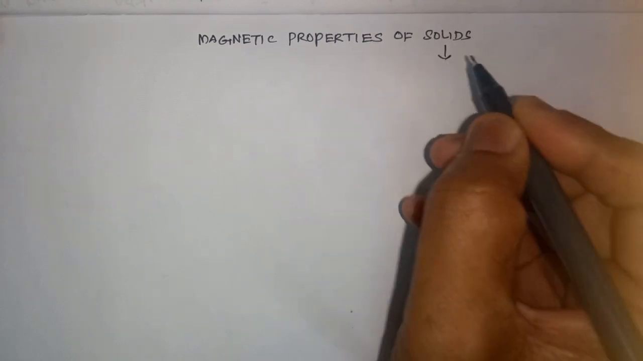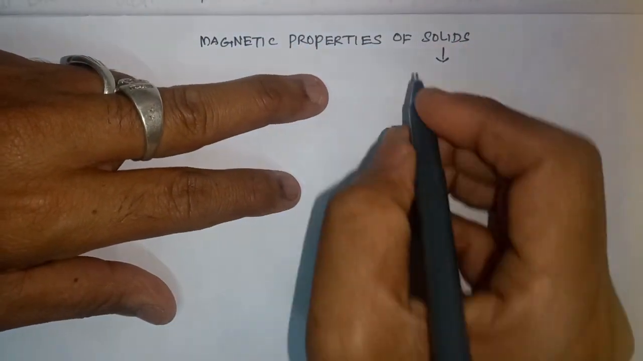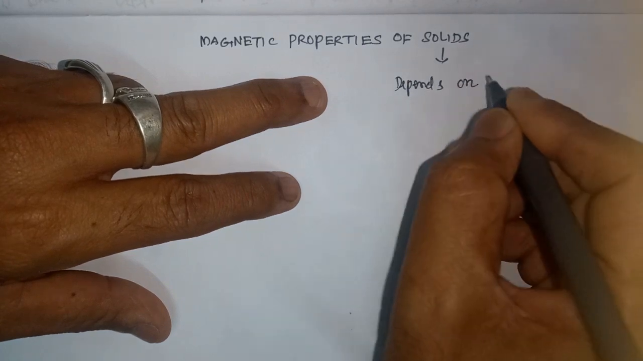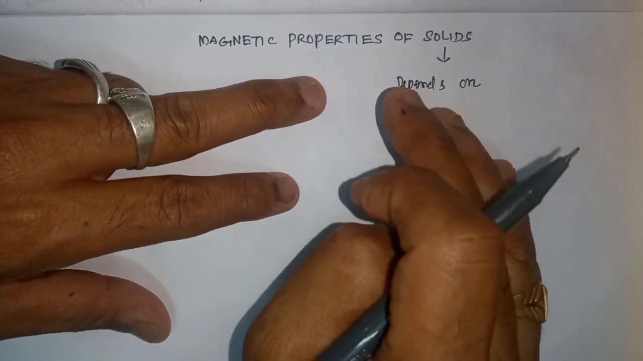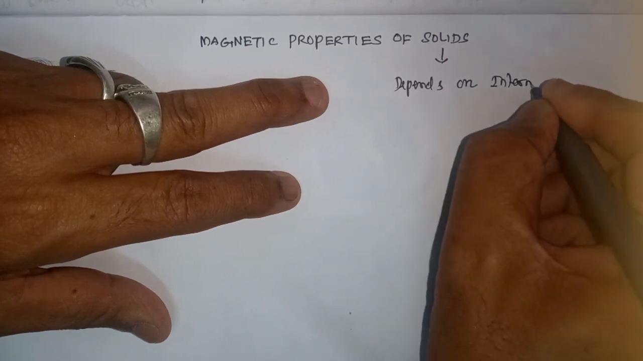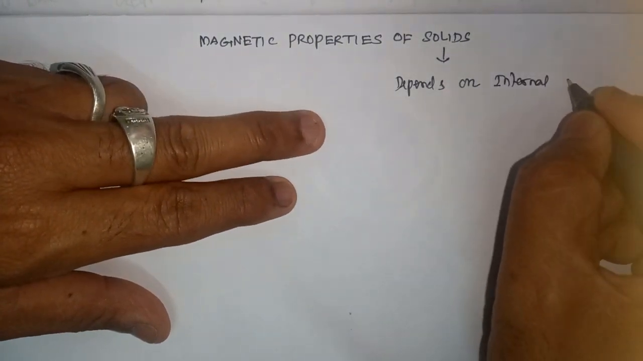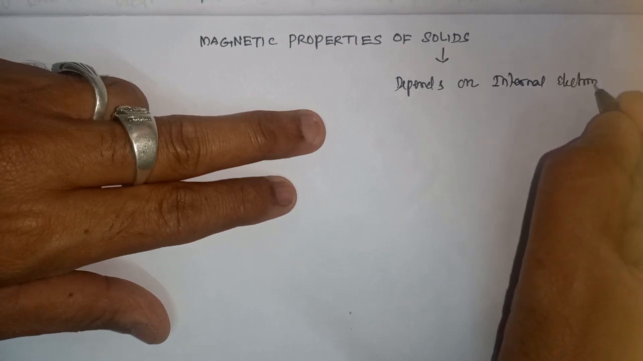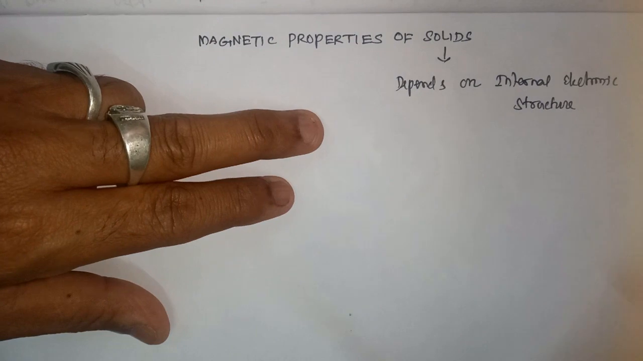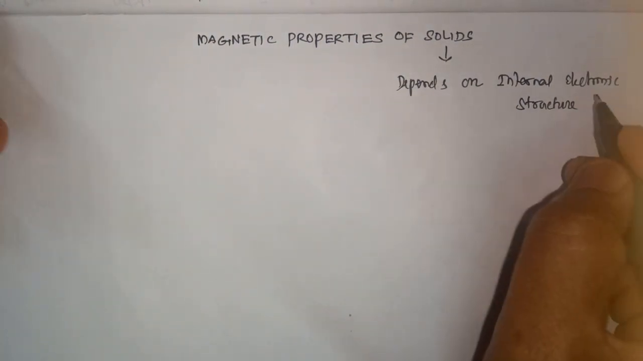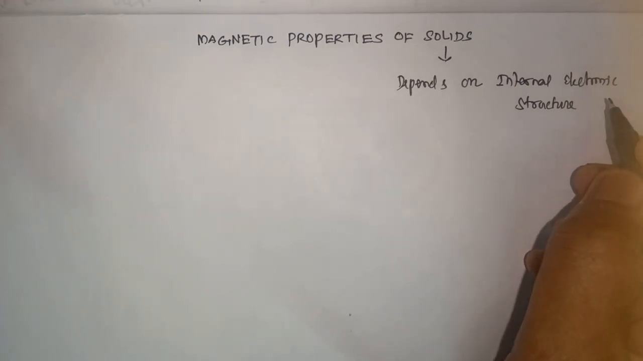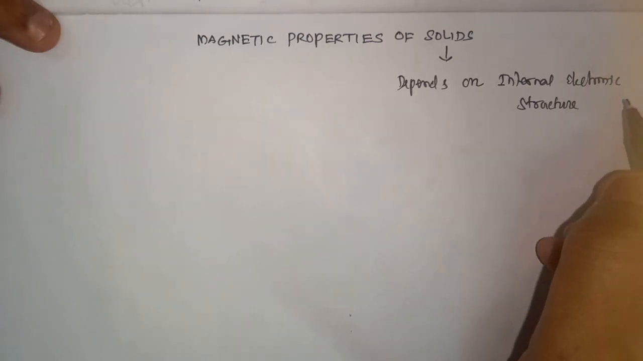Today we see the magnetic properties of solids. The magnetic properties of solids depend on the internal electronic structure. Internal electronic structure means the arrangement of electrons in the atoms. That is called internal electronic structure.